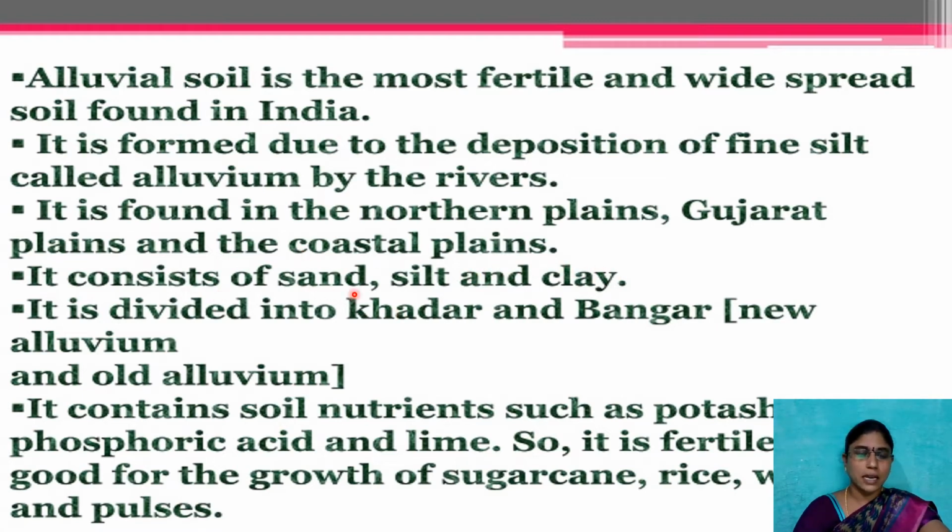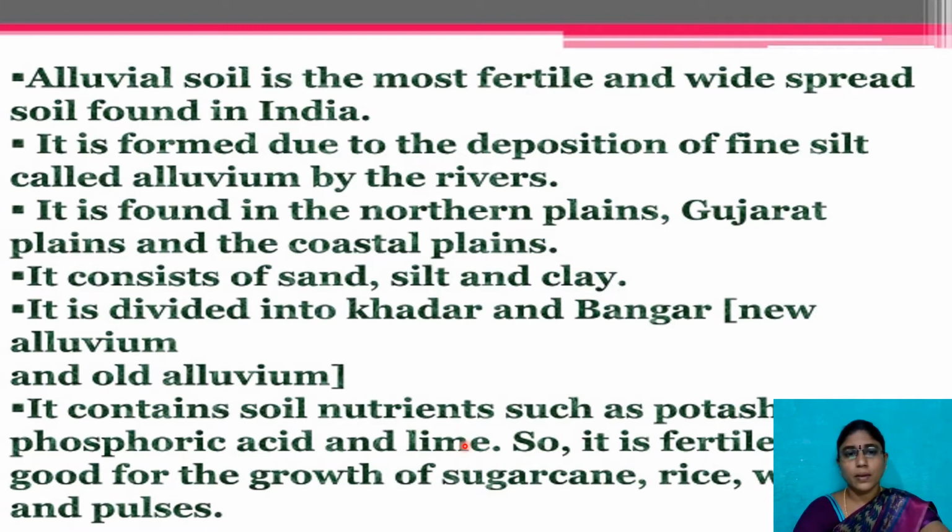What is the first one? Sand. Second one, silt. And third one, clay. And it is divided into Khadar and Bhangar. Khadar means new alluvium, and Bhangar means old alluvium soil. So alluvial soil is also classified into 2 types. What are they? Khadar and Bhangar. And it contains soil nutrients such as potassium, phosphoric acid and lime also, so it is very fertile and good for the growth of sugarcane, rice, wheat, and pulses.